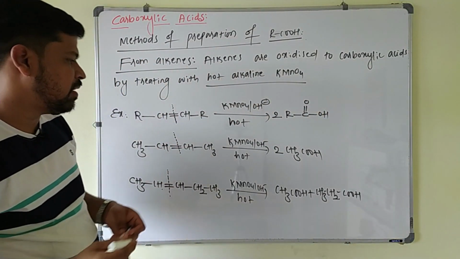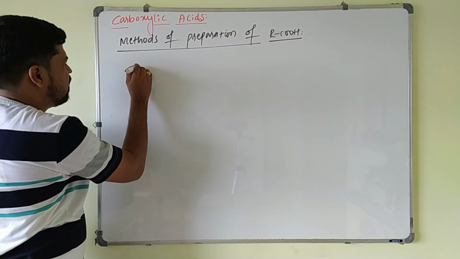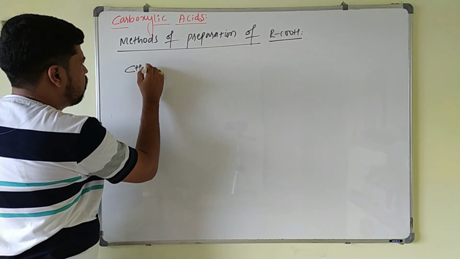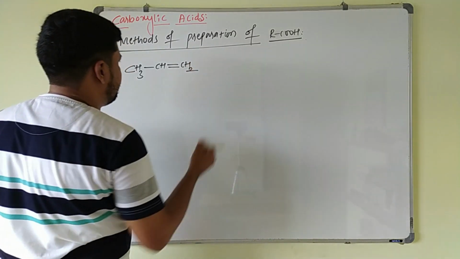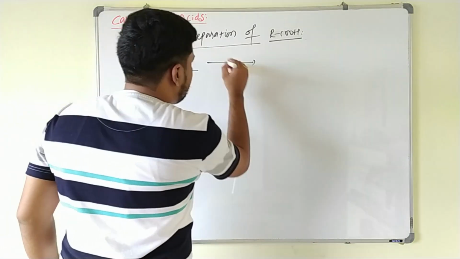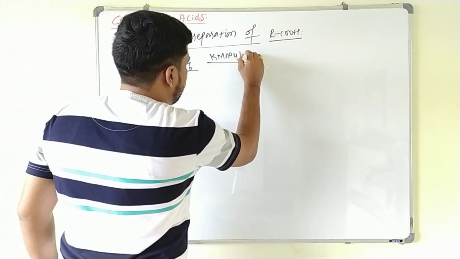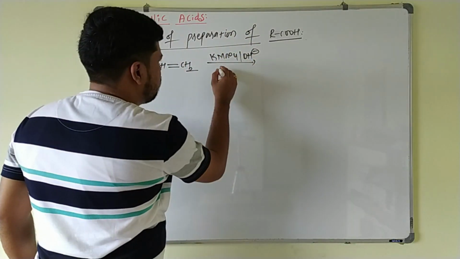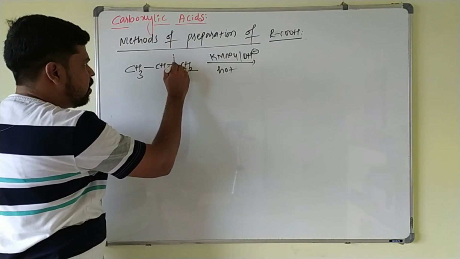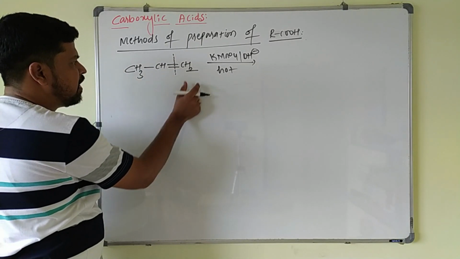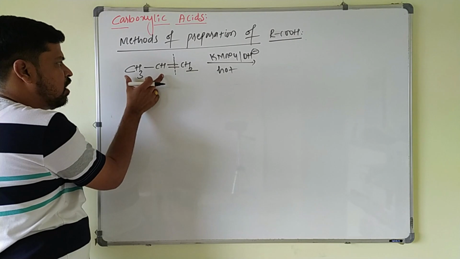We will see some other examples. The next example is, if I take CH3 CH double bond CH2, this on treating with alkaline KMnO4 in the basic medium and in the hot condition. What you have to do here? Just break this double bond, 2 carbon acid and you have to write only 1 carbon acid. 1 carbon acid is HCOOH, formic acid. 2 carbon acid is what?